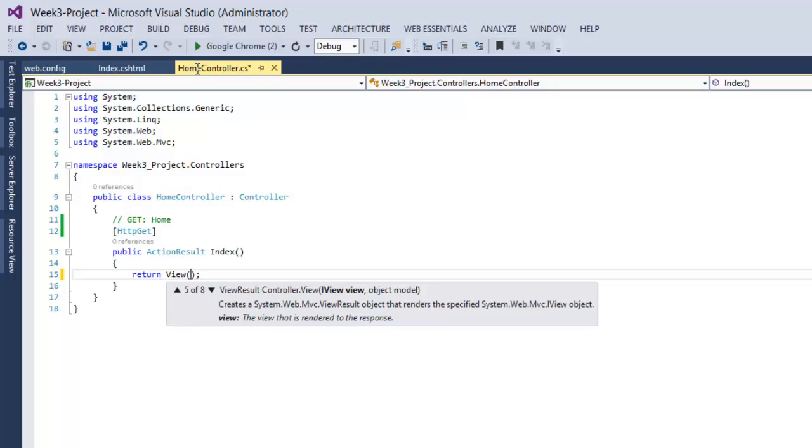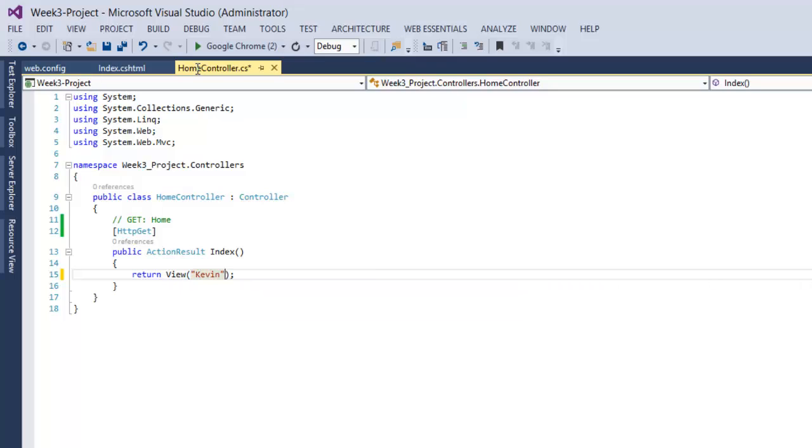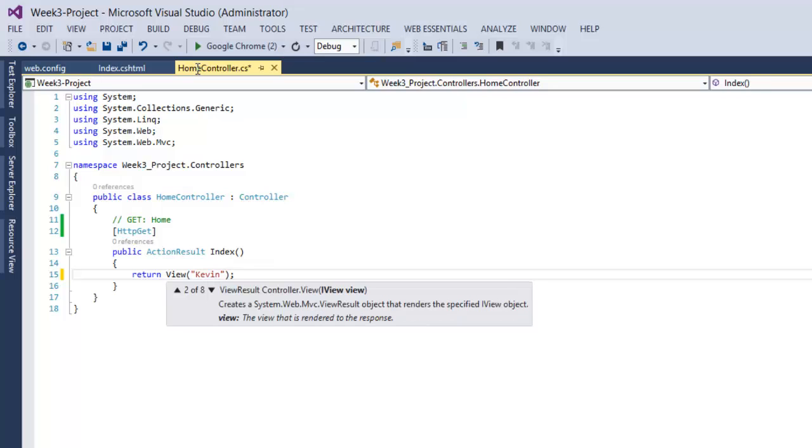We can then have combinations of iView and the object model, the view name and the object model. We have view names and master names, and then again it just kind of adds to it. So view names, master names, object model, and then we're back to the beginning. So what we can do here is if we want to actually pass a value into our view, we would do it right here. So let's just pass something static, and I'm just going to pass my name, Kevin. So that is essentially going to be our object model.